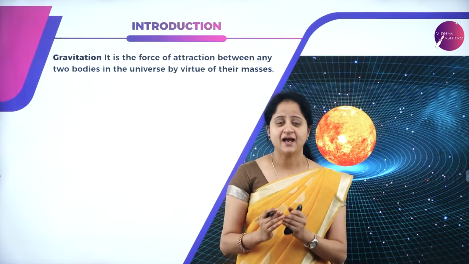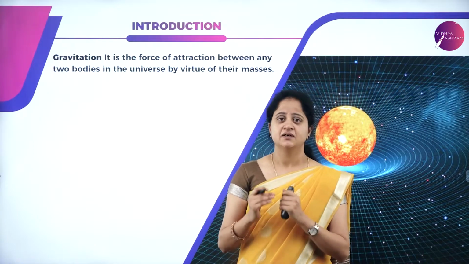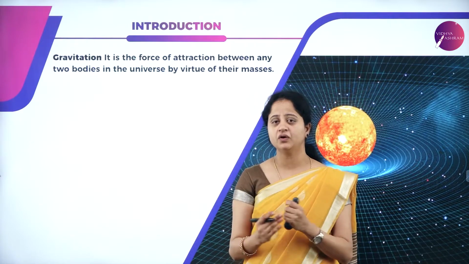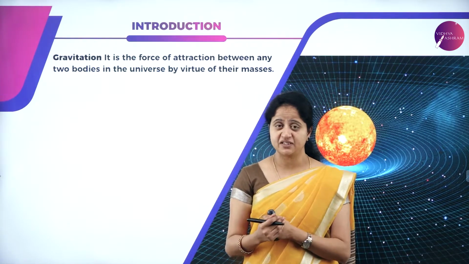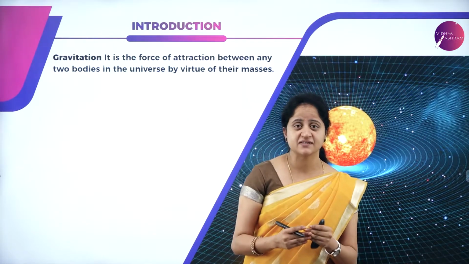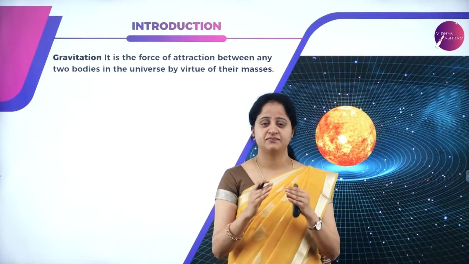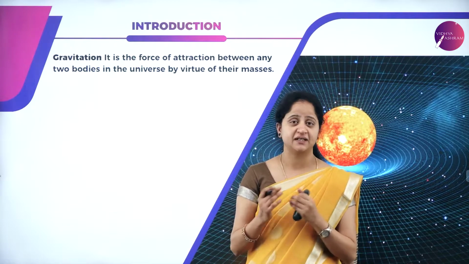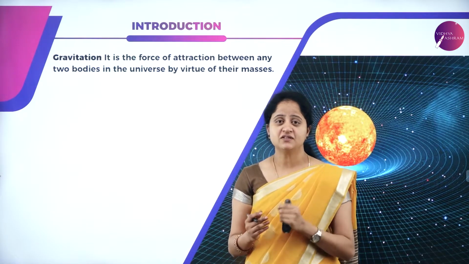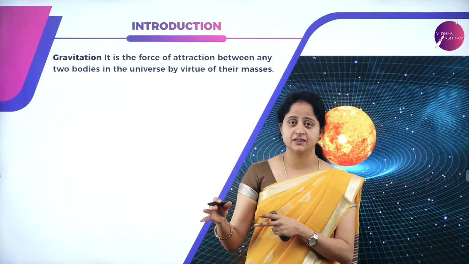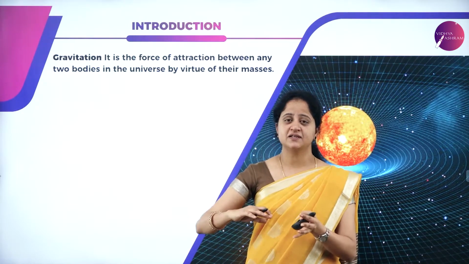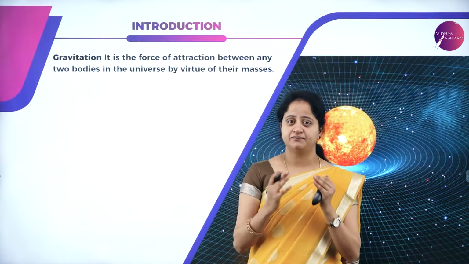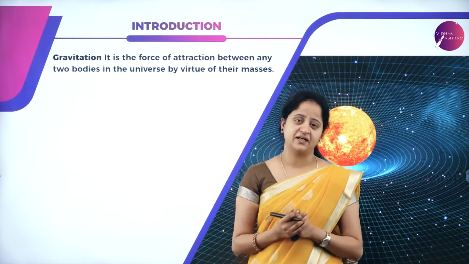So to get the answer for all our questions, we all know that all the planets are revolving around the sun in their own orbits. They do not collide with each other. They do not even go and collide with the sun. That is because of the force between sun and other planets, and that force is nothing but the gravitation. And the force that helps all of us to walk on the earth, or the reason that we never fall though the earth rotates, everything is because of the force of gravitation.